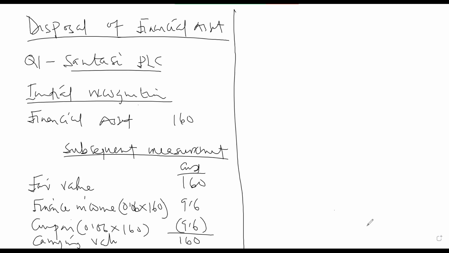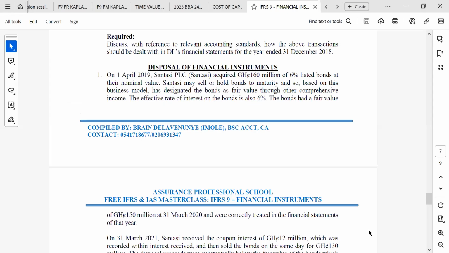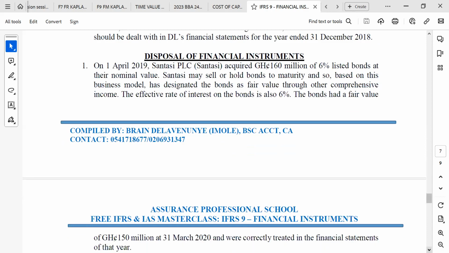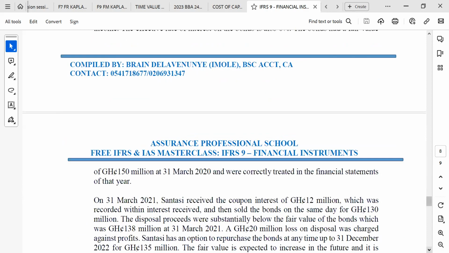But this is through other comprehensive income, so at the end of every year, we fair value the assets. Let's look at the fair value at the end of 2020. What is the fair value there? I'm sure we were given 150. Let's confirm that. Is it 150? Okay, yes, that is 150.